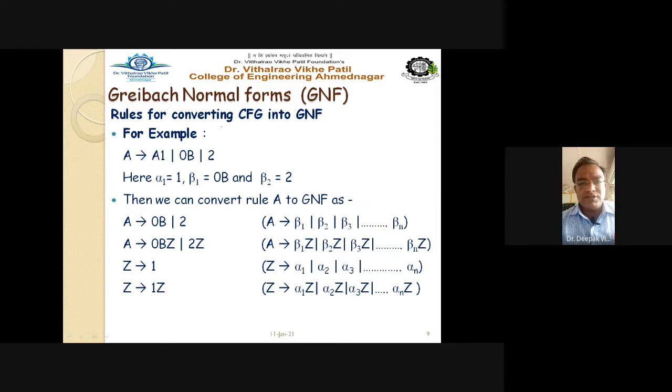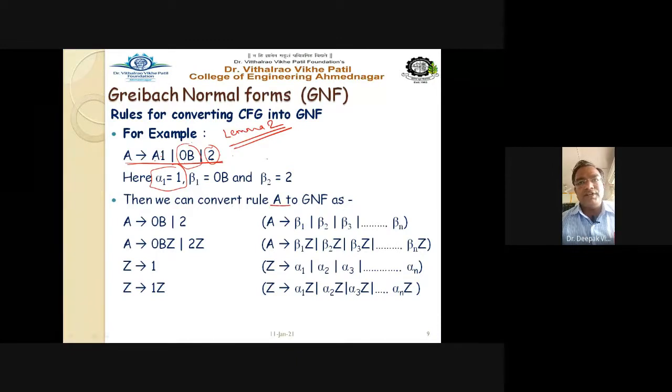We are discussing the example for lemma 2. Lemma 2 says that if the production rule is of this particular type, capital A produces A1, 0B 2, then we have to identify alpha 1, alpha 2, beta 1, beta 2. So alpha 1 is the term starting with A, that is called alpha 1, and the rest of the terms are referred to as beta 1, beta 2, beta 3, and so on in this way.